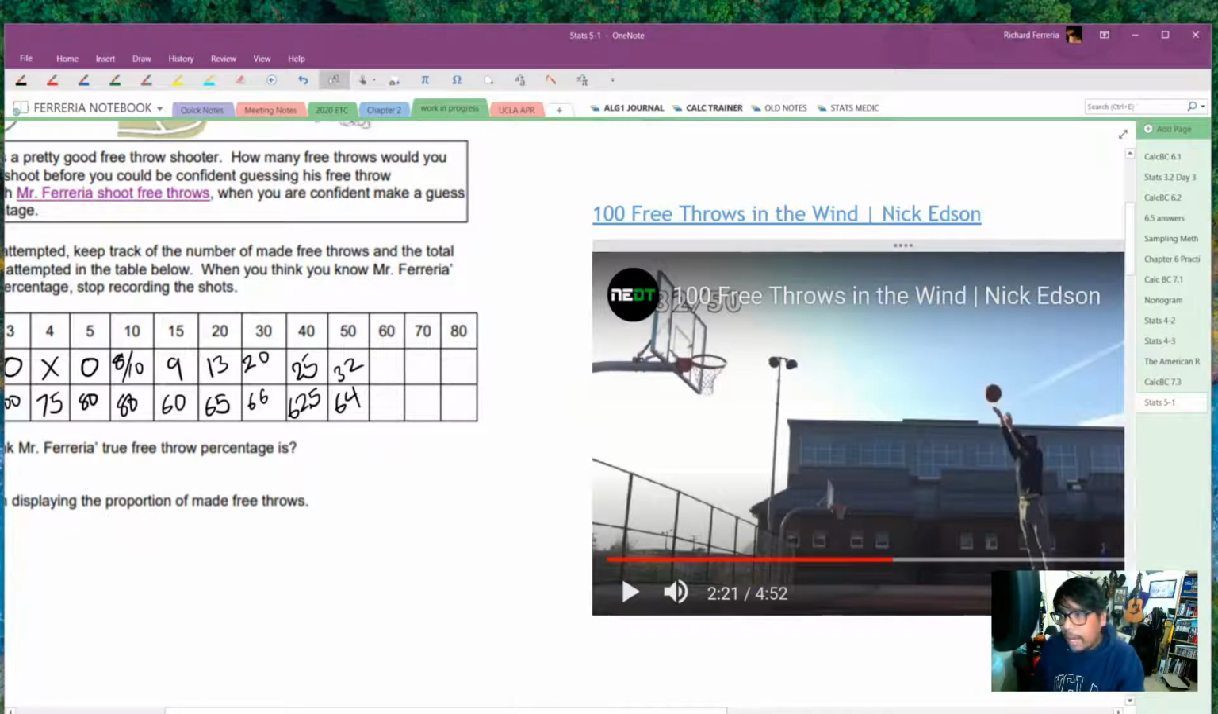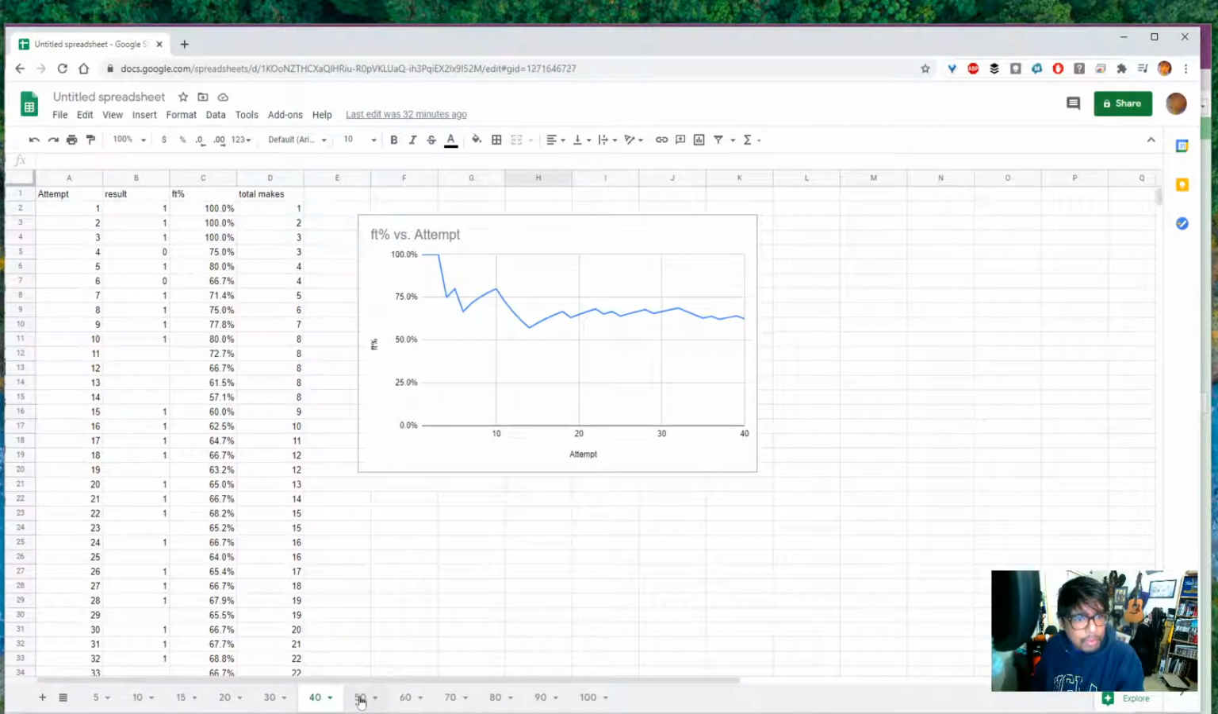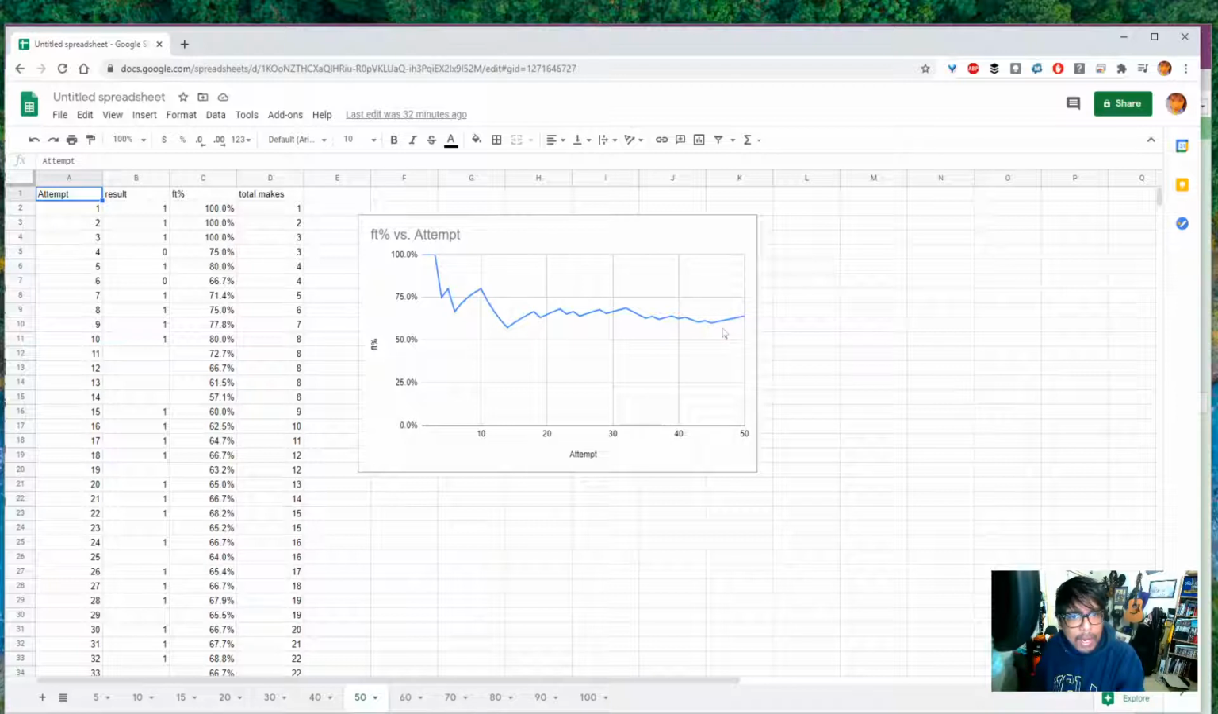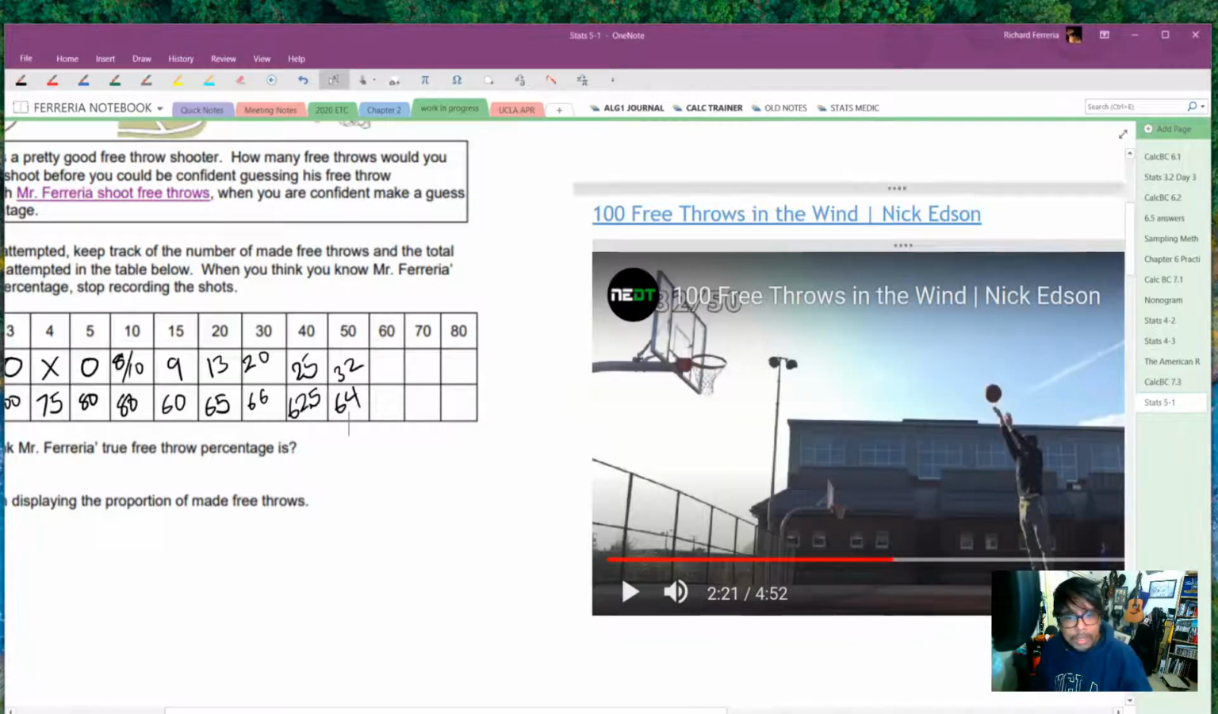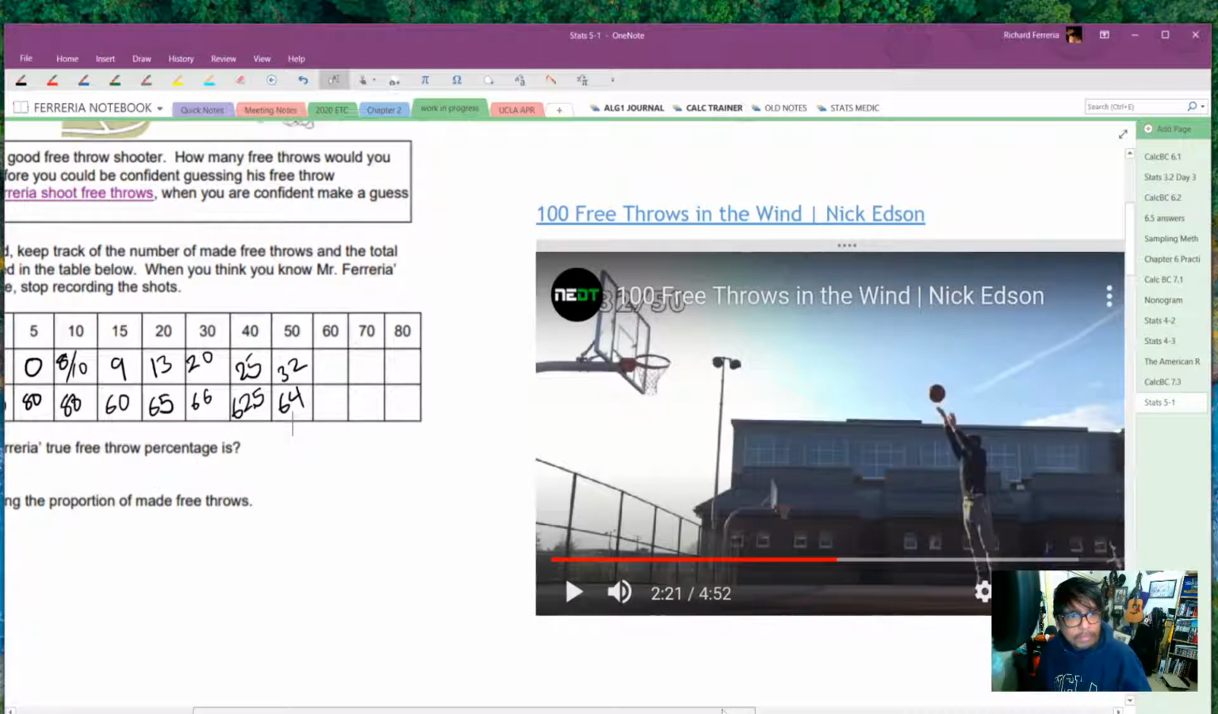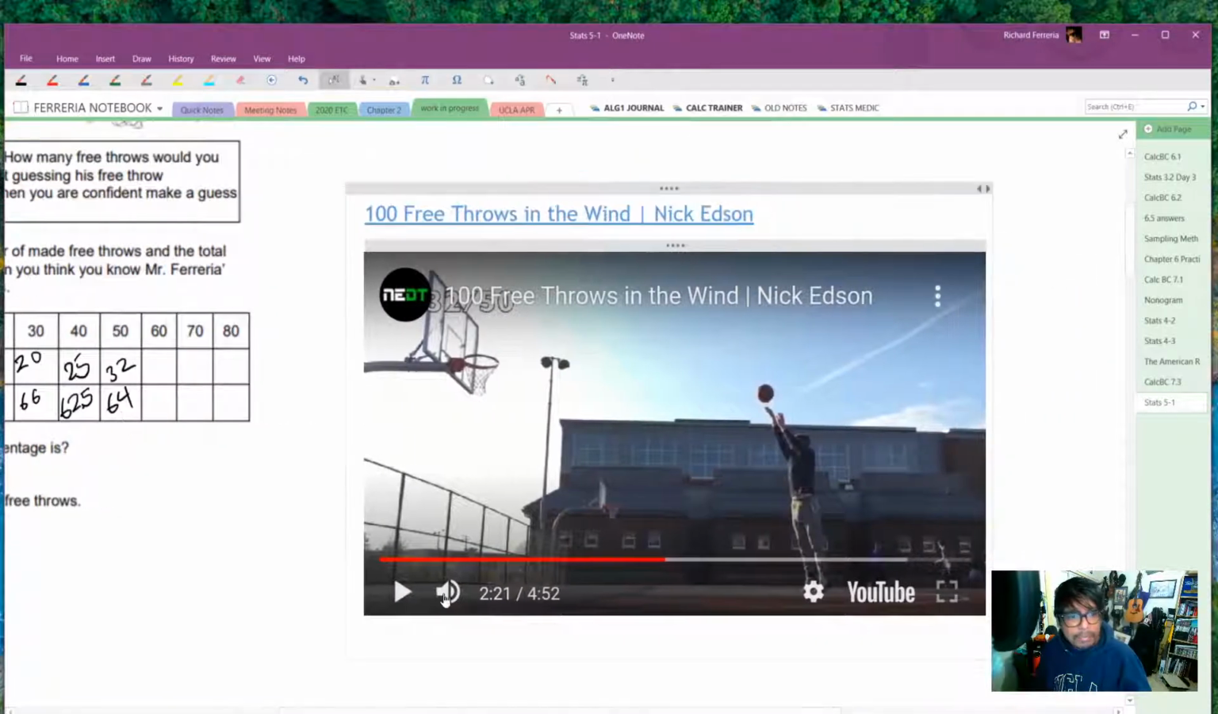Let's take a look at the first 50 free throws on the chart. And yeah, there's that upward trending that we were talking about. So now he's back at 65%. Do you think 65 is his actual free throw percentage? Let's go back and get to 70. I'm sorry, we'll get to 60.